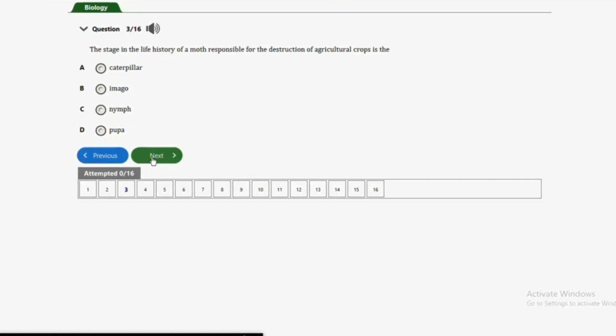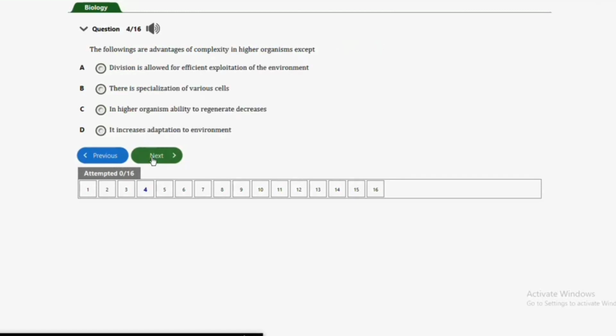The question says, the stage in the life history of a moth responsible for the destruction of agricultural crops is the A, caterpillar, B, imago, C, nymph, and D, pupa. So the correct answer to this question is option A, and that's caterpillar. The caterpillar is responsible for destruction of agricultural products. So guys, let's look at the next question, and that's question number 4.